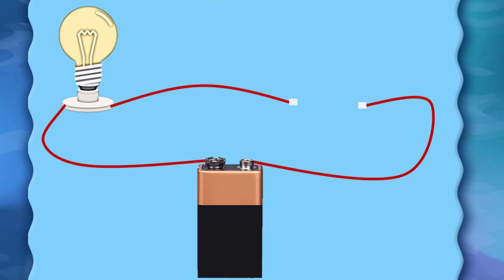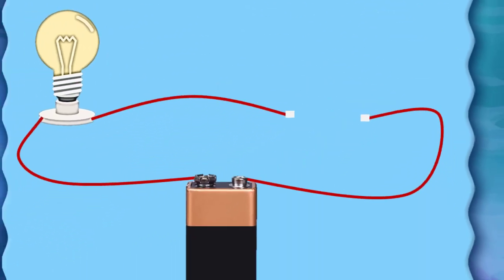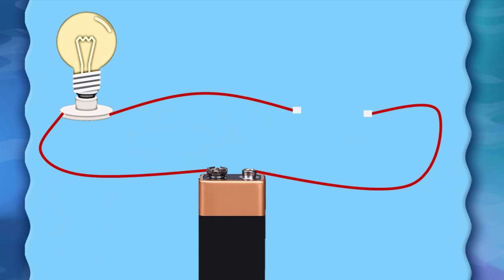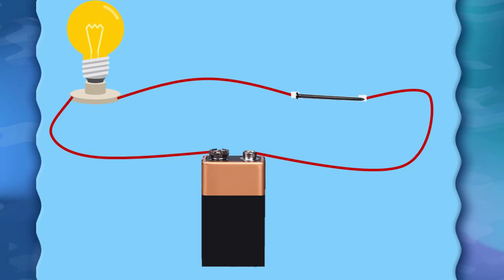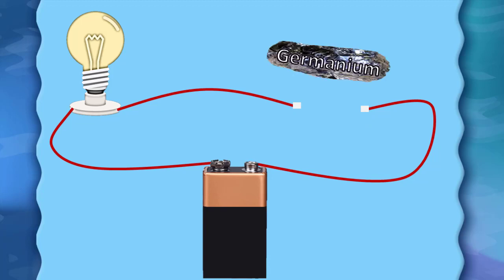Here I have a small circuit with a battery, bulb and a gap. What happens if I fill this gap with a metal? The light glows. What happens if I fill this gap with an insulator? The light stays off. What happens when I fill this gap with a silicon or germanium piece?